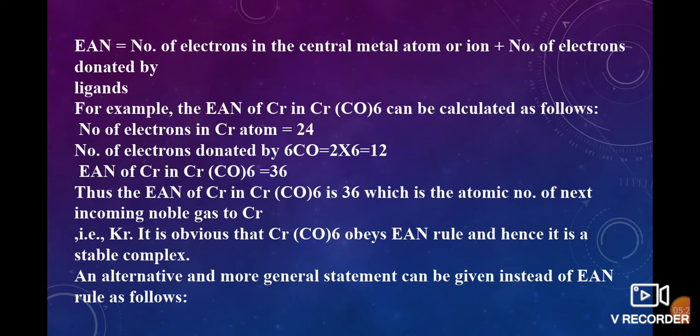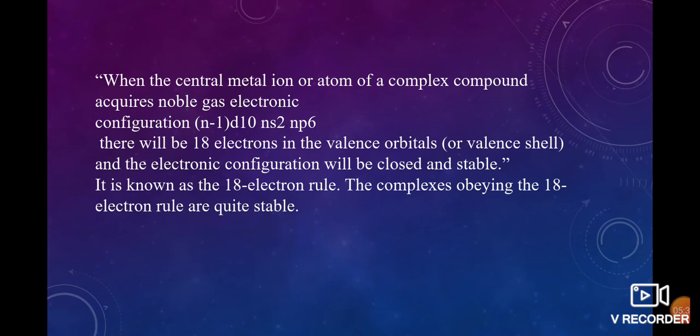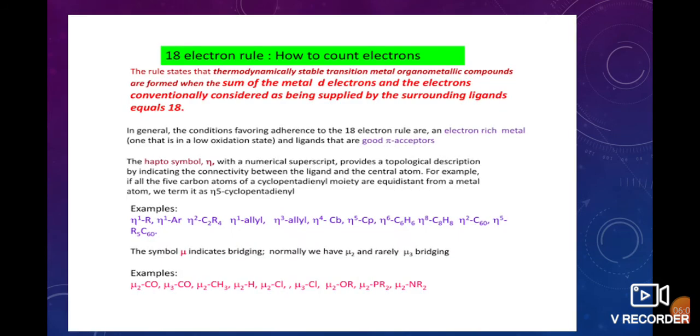An alternative and more general statement can be given instead of the EAN rule: when the central metal ion or atom of a complex compound acquires a noble gas electronic configuration, that is (n-1)d10 ns2 np6, there will be 18 electrons in the valence shell, and the electronic configuration will be closed and stable. Then it is known as the 18 electron rule.